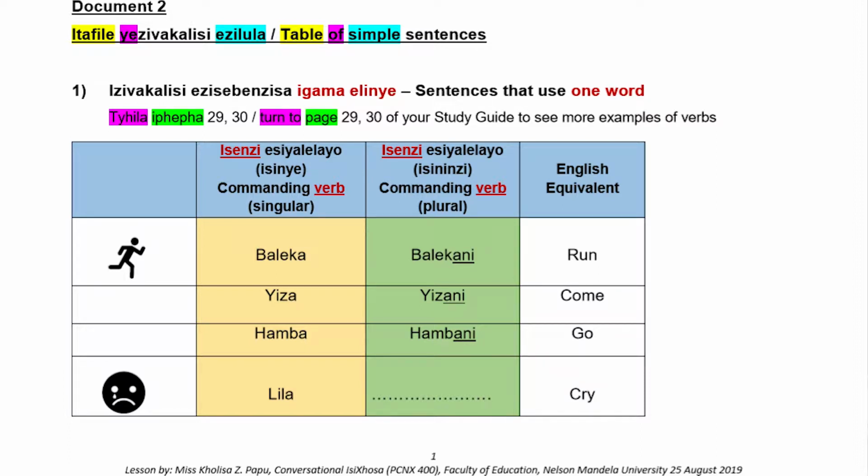So, hamba is the singular form of the verb for go. But if there are many people, hamba becomes hambani. When you say hambani, you are telling many people to go away.